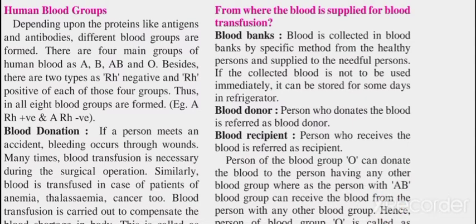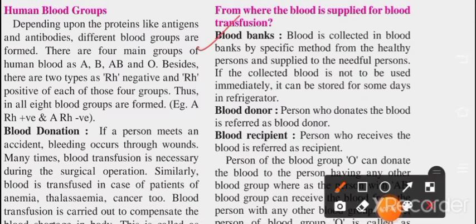Okay, from where is the blood supplied for blood transfusion? Obviously blood banks are there. They have a storage of blood. Blood is collected in blood banks by specific methods from a healthy person and supplied to the needful person. From a healthy person to a needful person, it gets supplied.